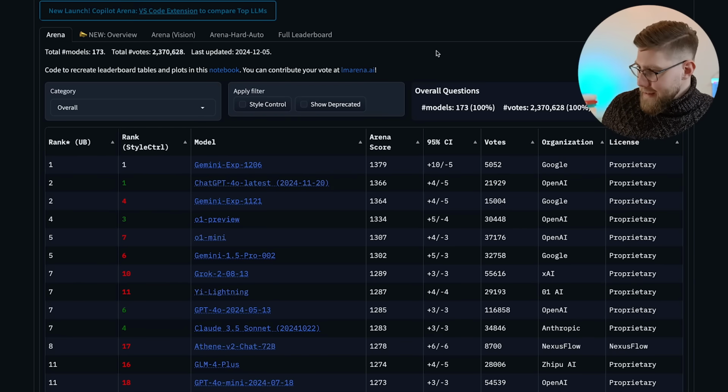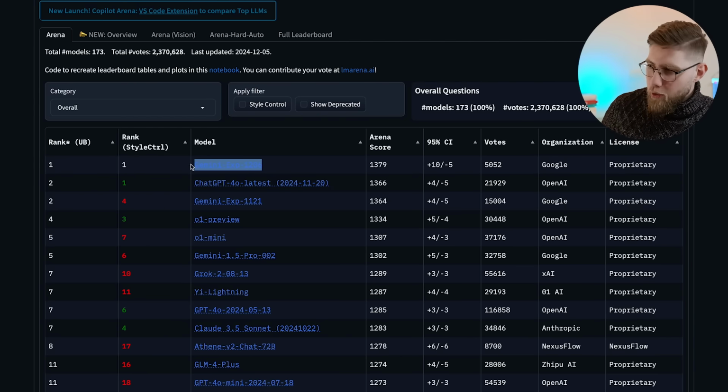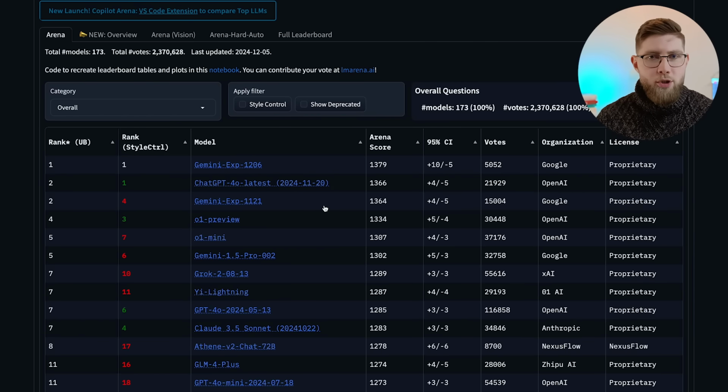I like to look at this one to get a better understanding of the state of large language models. And as I mentioned, there has been a change, and currently the best model, according to the Arena score, is Gemini, the latest version of Gemini from Google. Now, OpenAI's ChatGPT 4o dominated this benchmark for quite some time, but now there's a new king in town, and it's Gemini. Let's see how long Google can keep that number one spot.